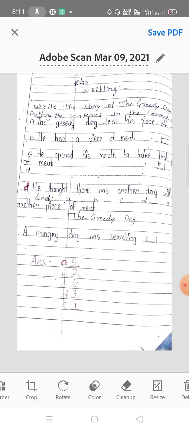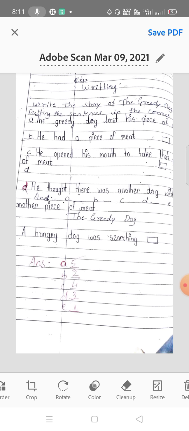revision sheet. In that revision sheet, write the story of the greedy dog, putting the sentences in the correct order. First, A. The greedy dog lost his piece of meat. B. He had a piece of meat. C. He opened his mouth to take a piece of meat. D. He thought there was another dog with another piece of meat. E. A hungry dog was searching. Okay, you have to reorder it.